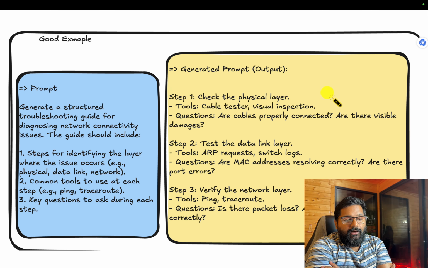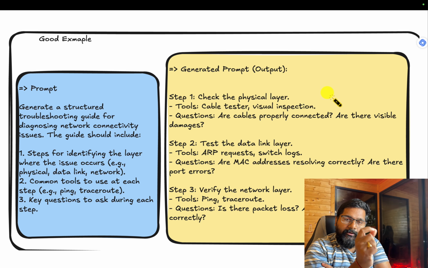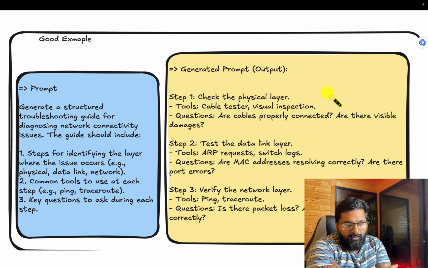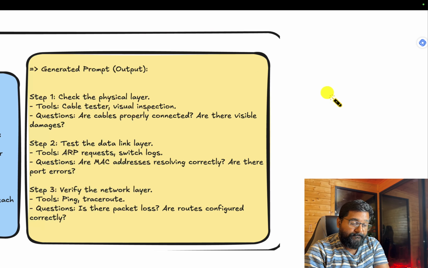So the generated output would be, check the physical layer. We asked it to mention the tools. We did ask it to give us some questions, but we didn't give it any examples. We asked for a structured troubleshooting guide. Structured is the keyword. Test the data link layer, tools, questions, verify network layer, tools, questions, right?